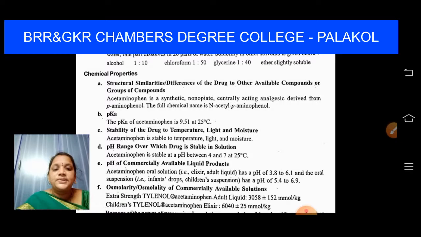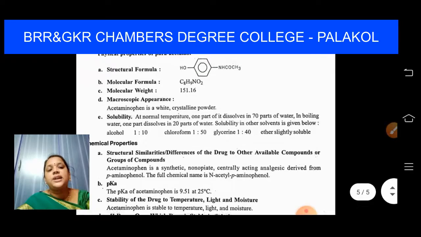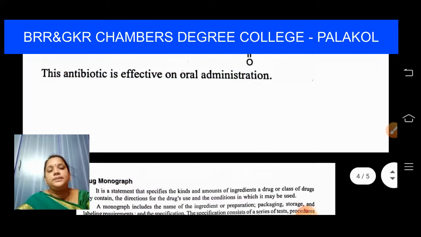Okay. Extra strength Tylenol acetaminophen adult liquid, 3058 plus or minus 150 millimole per kg. Okay, these are all the preparations for adults, and for children it will be Tylenol, osmolality complex, acetaminophen elixir 60/40 plus or minus 25 millimole per kg. These are all the things which come under the monograph of a drug.